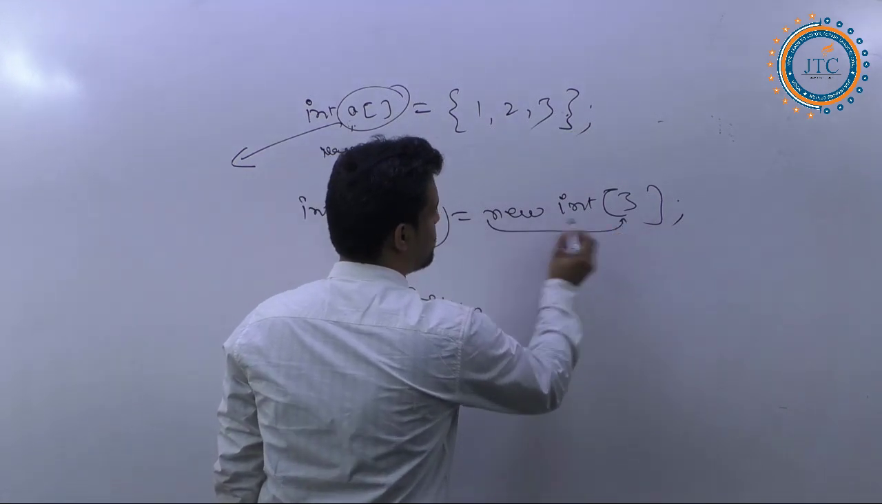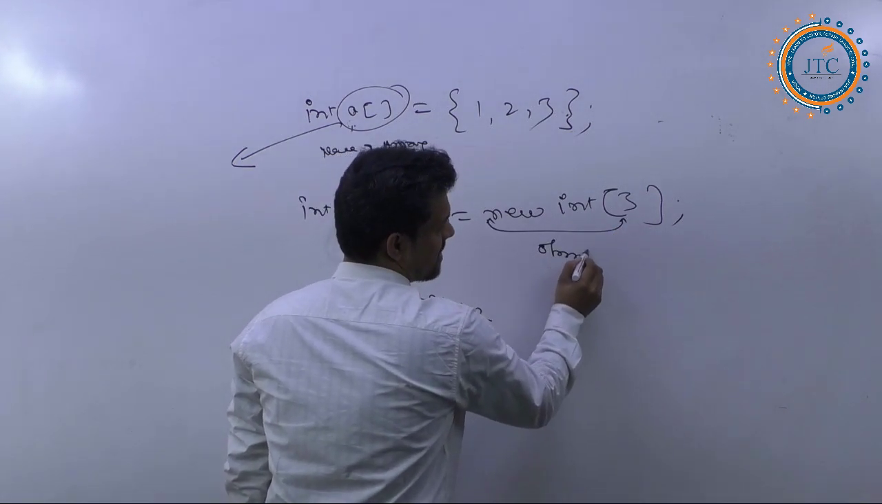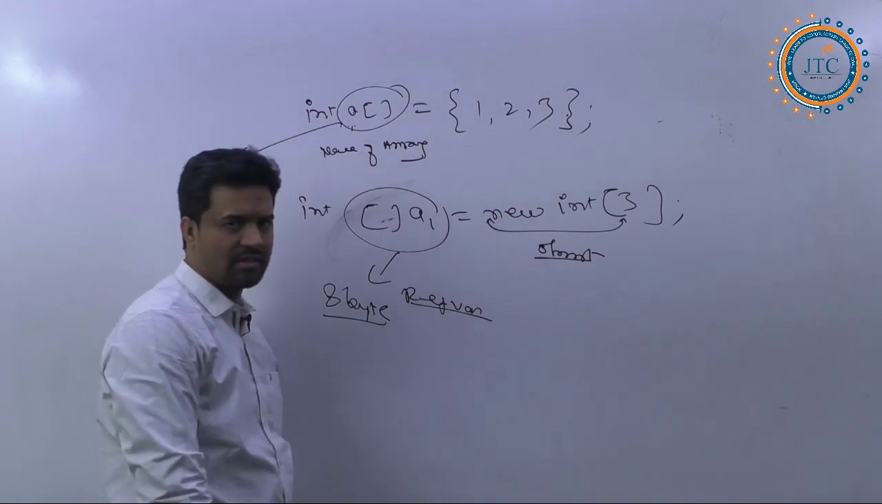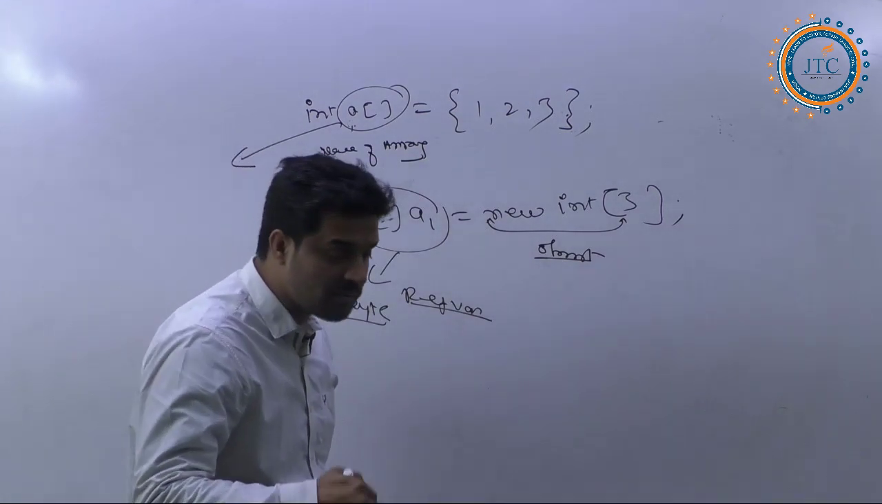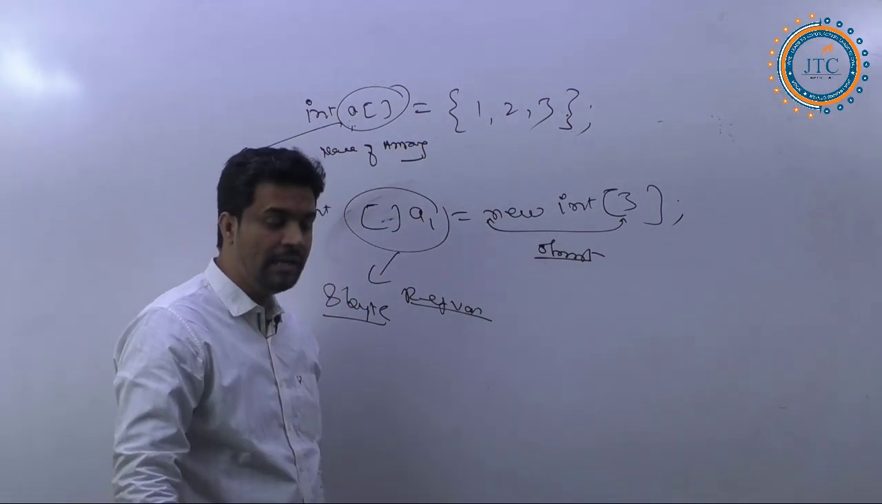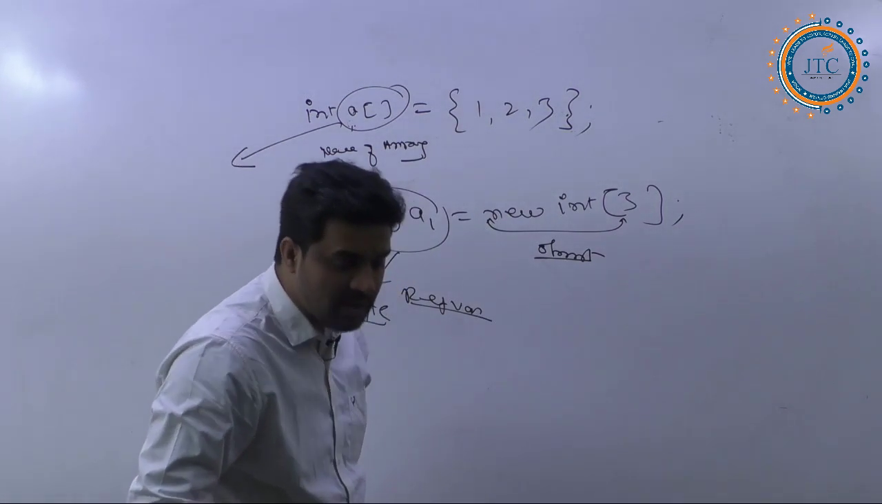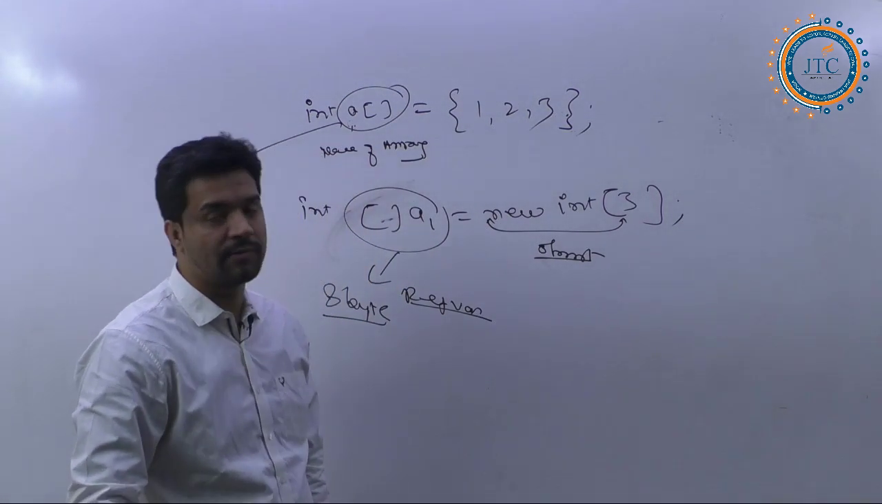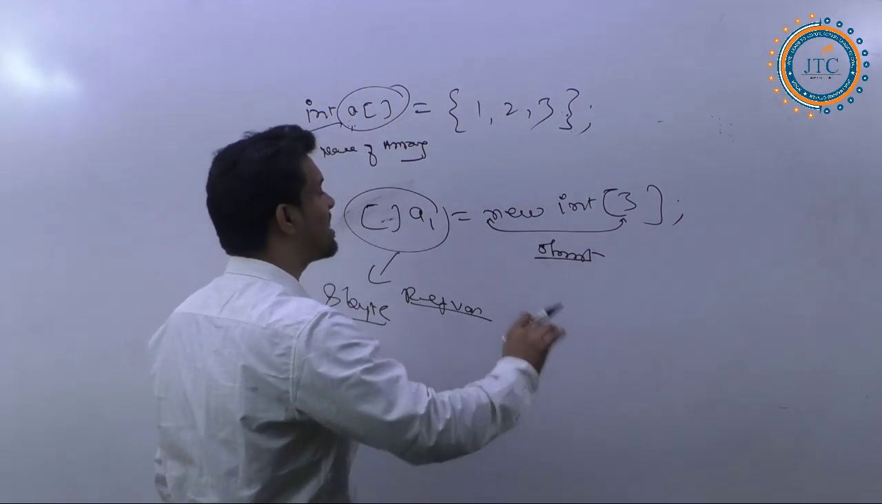Now here this is an object. It is an object here. This is an object in this case. And how much memory will be allocated for this array? We cannot say, and we will not be able to say how much memory will be allocated for this array. Fine?